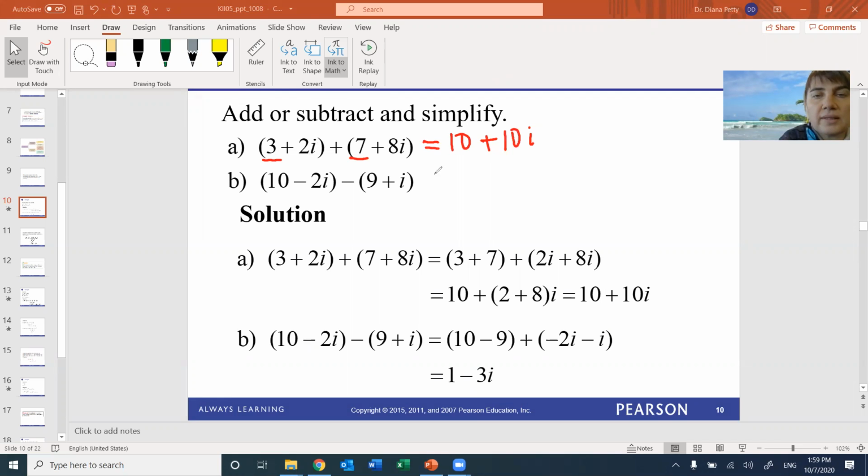When you subtract, though, pay attention that you see this minus, you have to distribute it for each one. So this would be 10 minus 2i minus 9 minus i, right? Because the minus gets distributed. And so then you collect the like terms. We have 10 minus 9, which is 1, and then minus 2i minus i is minus 3i.